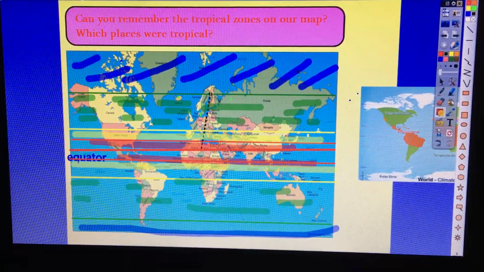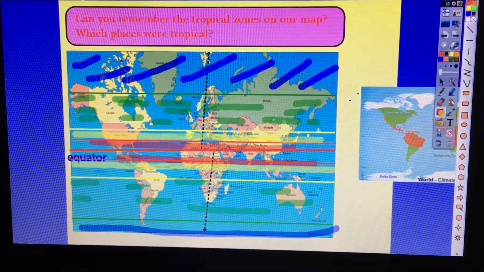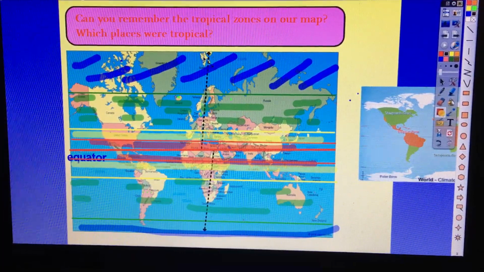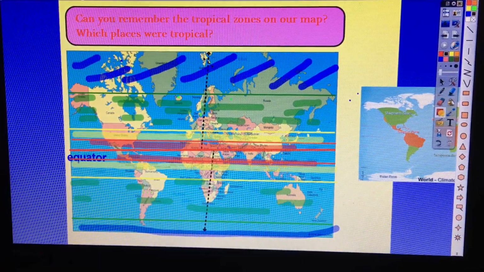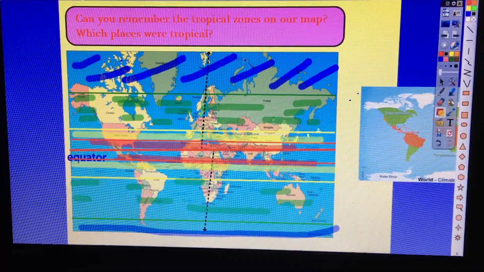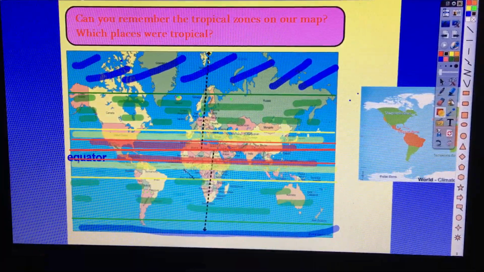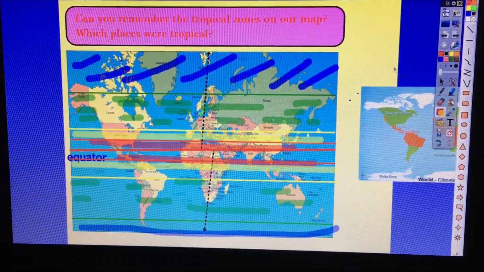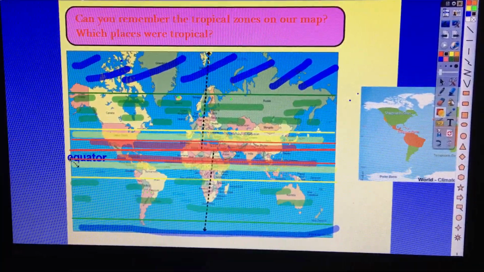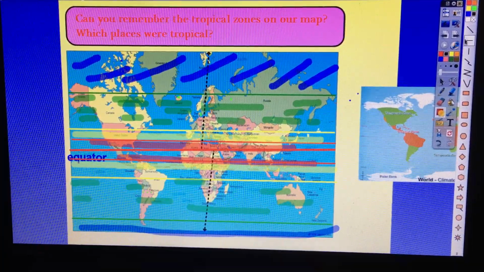So look how far away we are from the equator here and here. That means they have less direct sunlight, so they're very cold. Remember, places which are very close to the equator or very far away are extreme because they're either very what? Very hot or very cold. Today we're going to be learning about the extreme climate of the tropical zone, places that are very hot and